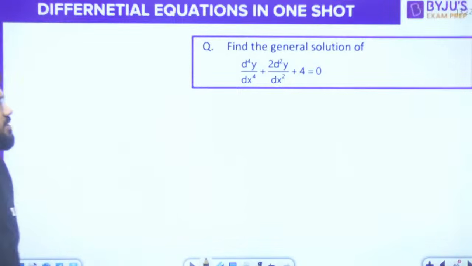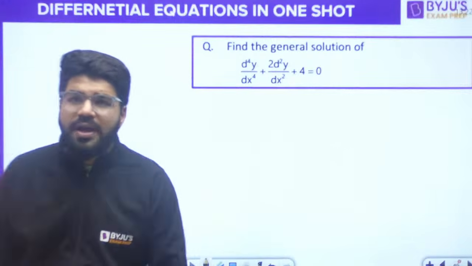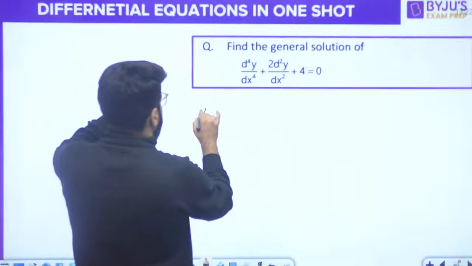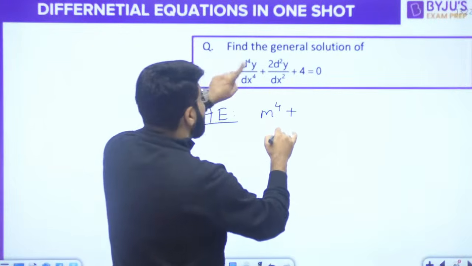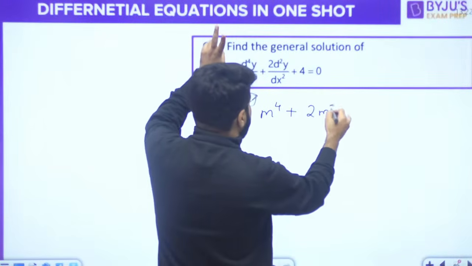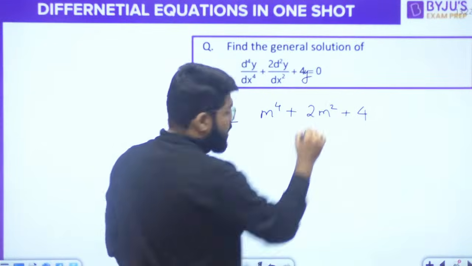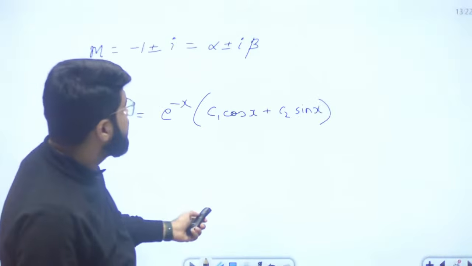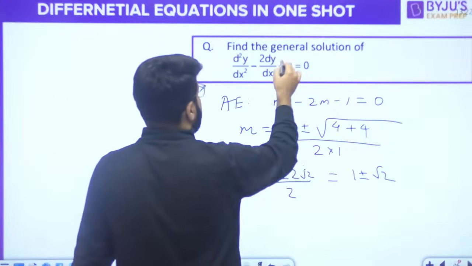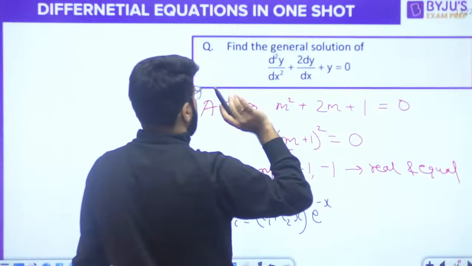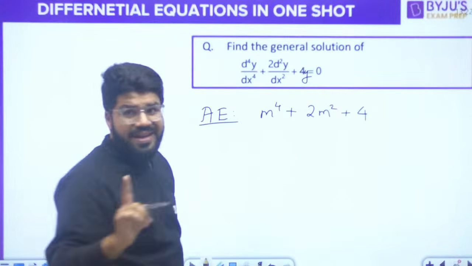Next one. Find the general solution of the fourth order differential equation. You will start with m power 4 plus 2 d2y by dx square, directly the second derivative term, so m square plus 4y. It cannot be 4. Look at the previous question, is it correct? In the previous question also it has to be 2y. All this is to be corrected. So this was a typo. This is plus 2y, this has to be plus 4y.